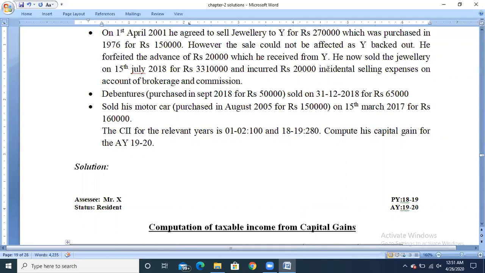And if any amount in the form of advance received by the assessee is forfeited after 1/4/2014, then such advance amount will not be deducted from the cost of acquisition.